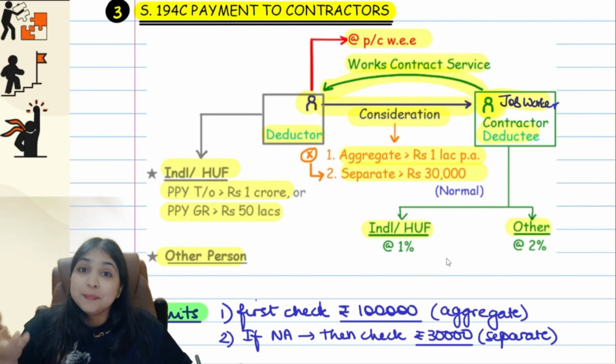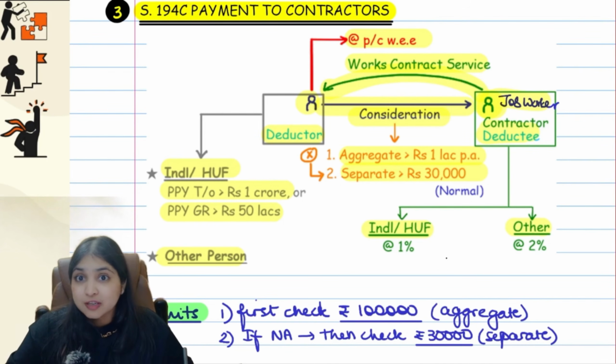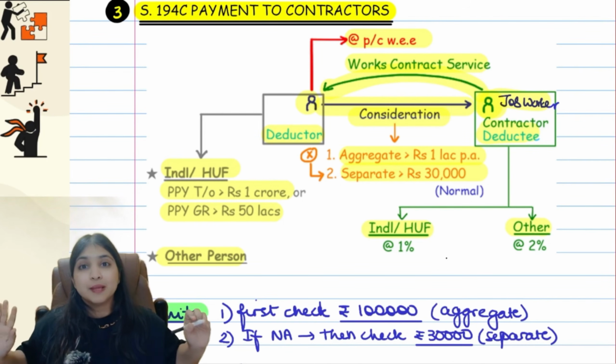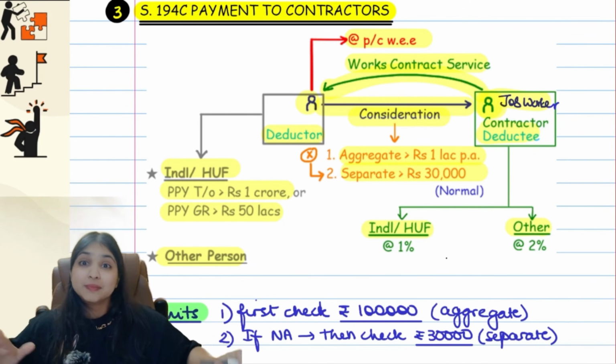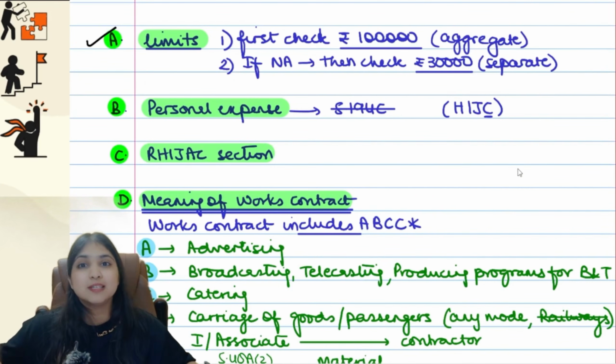So now this is totally a personal transaction, guys. It is not relating to my business. It is not relating to a profession. So yes, I'm going to a jeweler. Yes, I'm getting a job work done. Yes, it is a works contract service, but 194C will not apply, because it's a personal transaction. Understanding? So 194C will apply only if the transaction is relating to my business or profession.